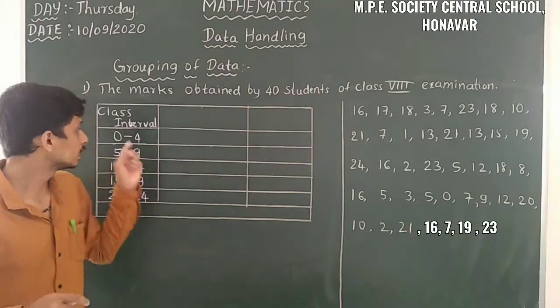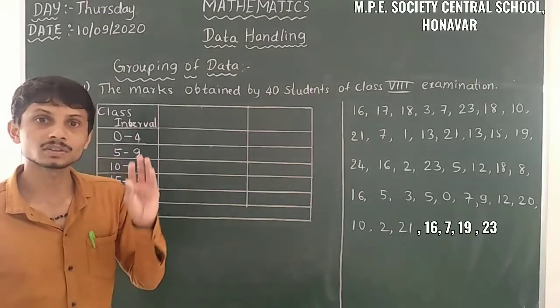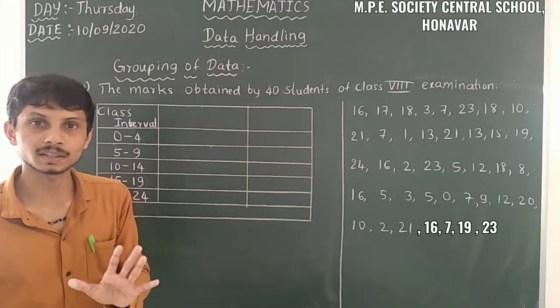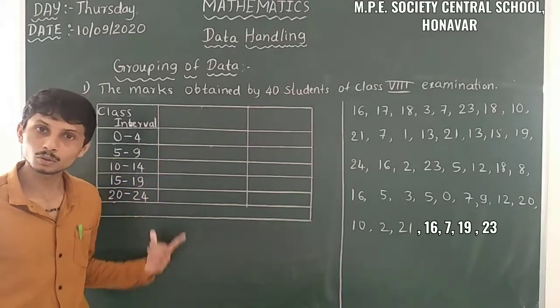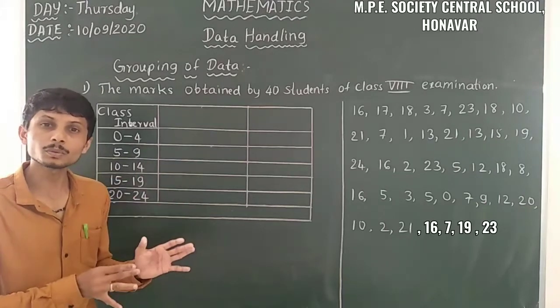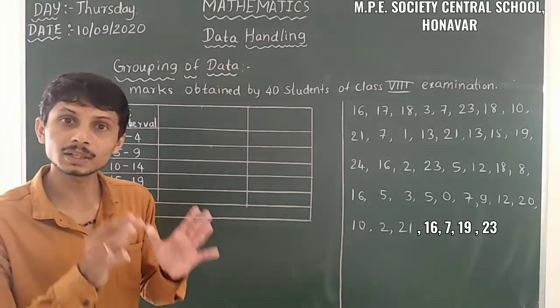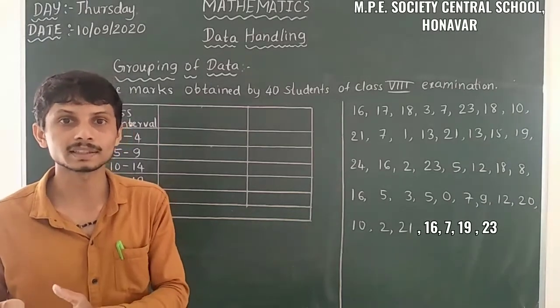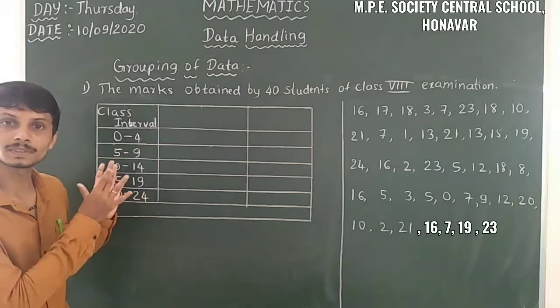That means in each group, in each class interval, there are 5 digits. So that's why we have to take equal groups. In each group we have to maintain the equal number of digits. We have to be aware of this thing.